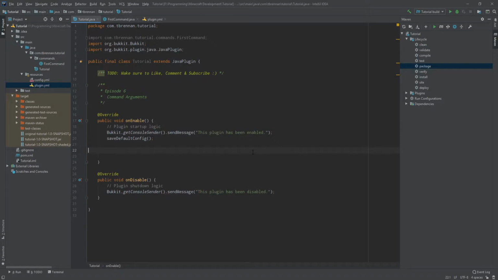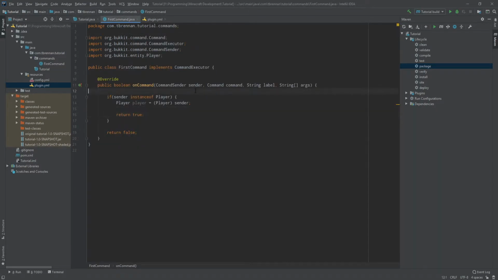So today's video is only going to be really short, just showing you how to use command arguments in your plugins. So let's get straight into the code. If you've been following on from the previous videos, you'll already have this file here using a command executor, in which we have this function here, which passes all kinds of variables to the actual command. And using the arguments is as simple as calling this variable. So in this example, all we will do is we'll send the player a message of the arguments.